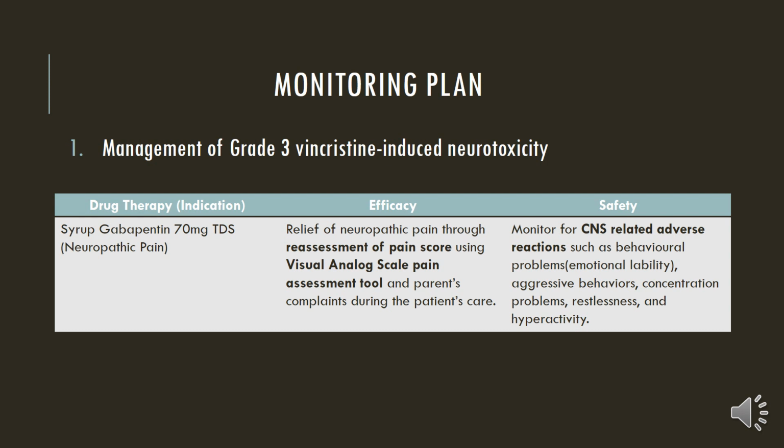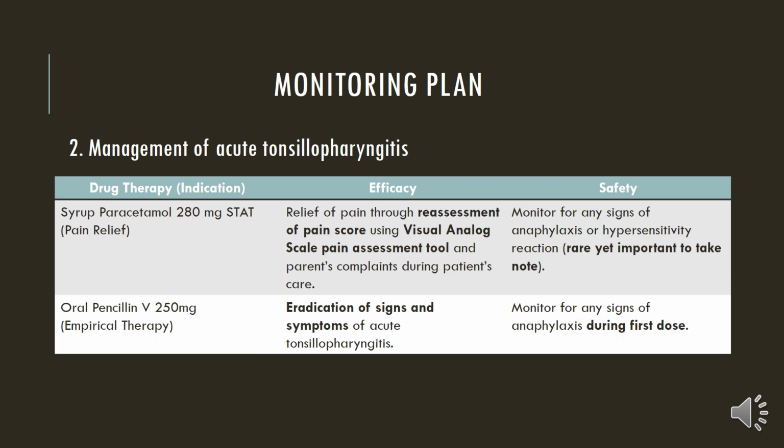Monitoring plan. For syrup gabapentin, the efficacy monitoring includes reassessment of pain score using visual analog scale pain assessment tool and parents' complaints during the patient's care. For the safety monitoring, we should monitor for the CNS-related adverse reactions as listed here. For syrup paracetamol, the efficacy monitoring is also the same, using the pain assessment tool and patient's complaints during patient's care. For safety monitoring, we must monitor signs of anaphylaxis or hypersensitivity reaction.